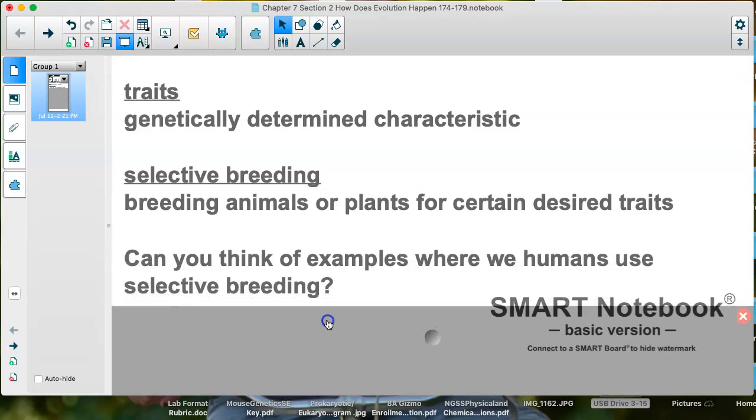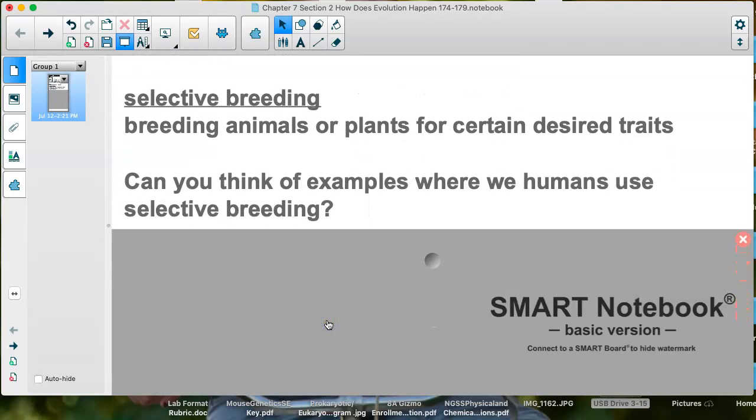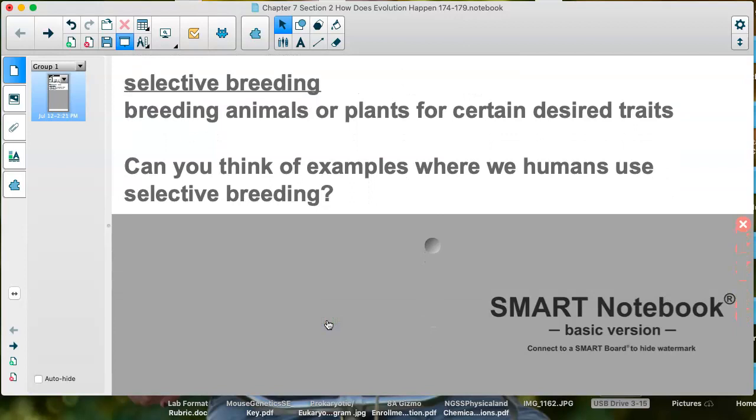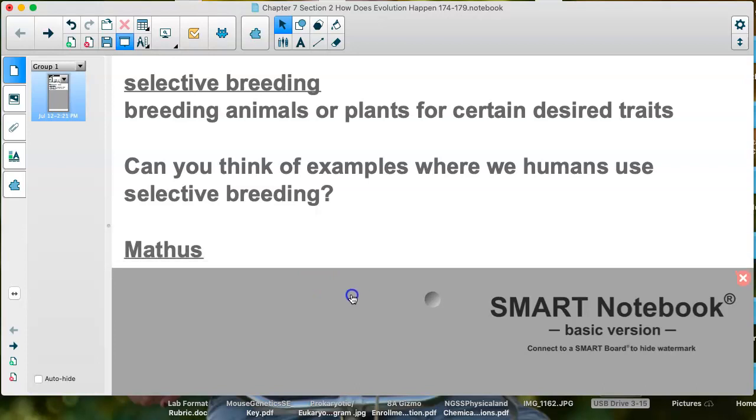Mendel did this with his peas, right? So he used ones on purpose and crossed them to see how traits were actually inherited. So we can think of lots of examples of that.